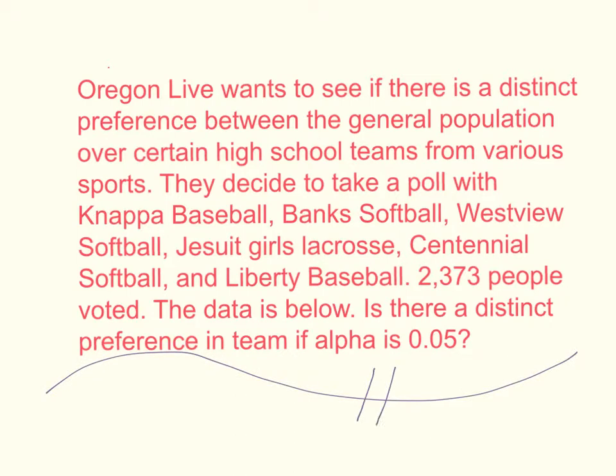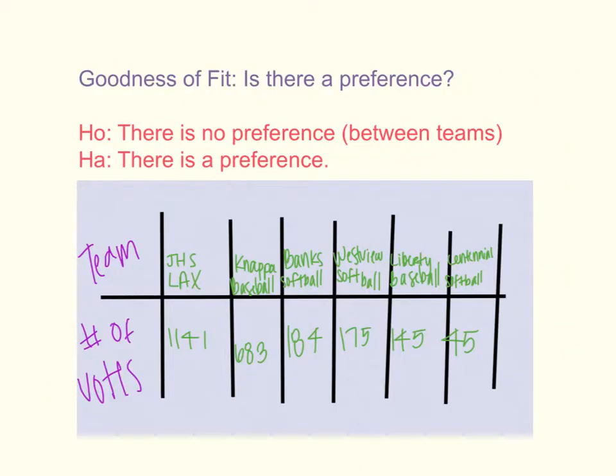So the point of goodness of fit problems is to find if there is a distinct preference between voters or between people choosing a different thing, or if there is no preference. Alright, so again, in a chi-squared goodness of fit problem, we're asking, is there a preference? So our null, or H0, would be that there is no preference between teams by voters, and our alternative hypothesis would be there is a preference.